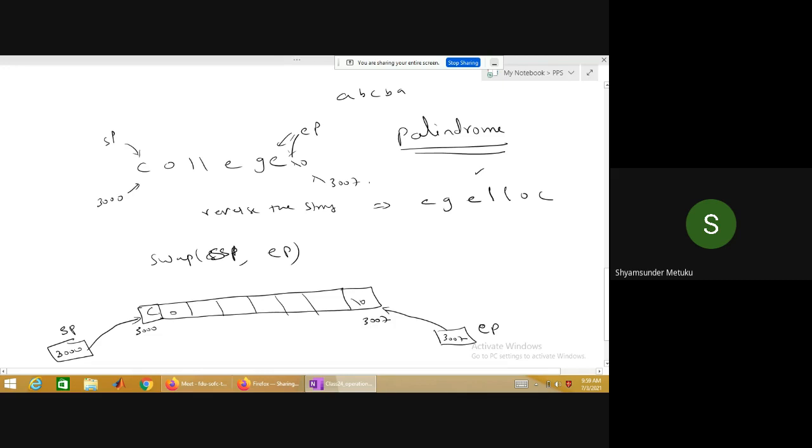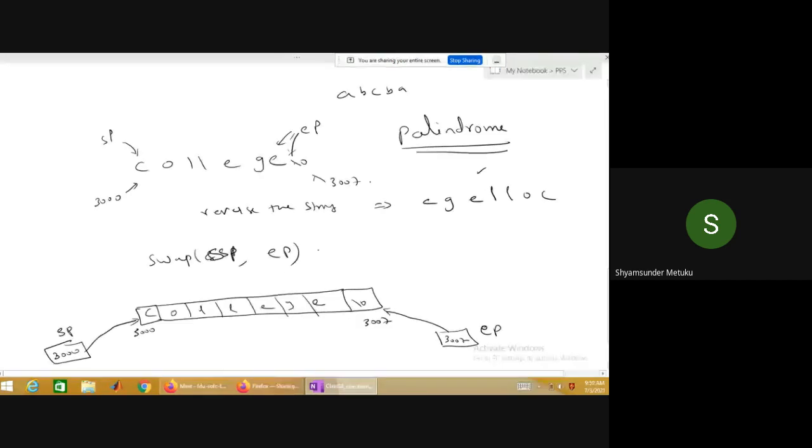I'm calling this particular swap function which I already explained to you, isn't it? How a swap is going to be performed. So before you perform it, you make EP minus minus. EP minus minus means it will point to 3007, which becomes how much?